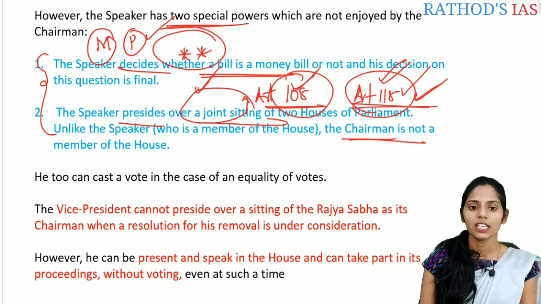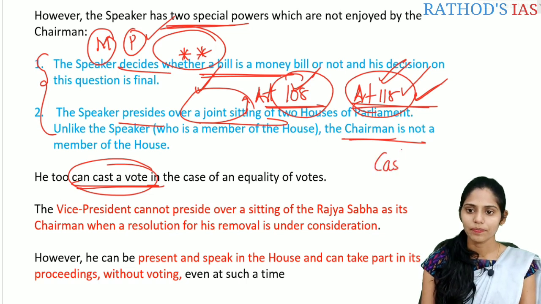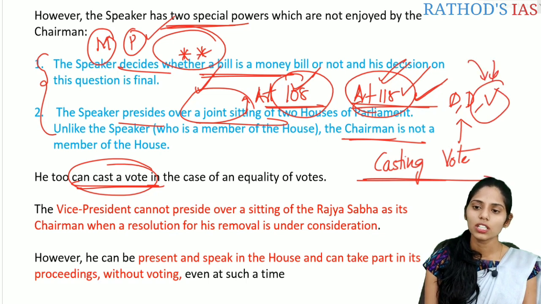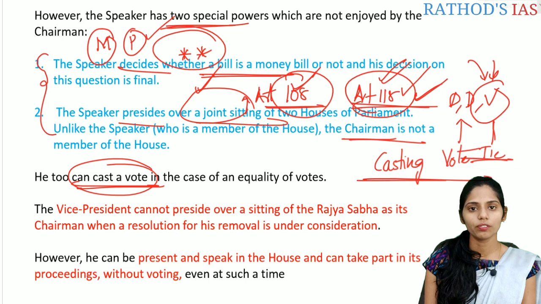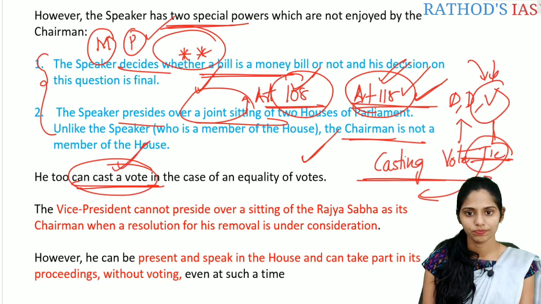And the next important point is that he too can cast a vote. So what is a casting vote? You have to understand one simple concept here. Casting vote means that whenever any bill is introduced in the house, there will be discussion, debate and voting. In the voting, all the members will vote. If it is a tie, that is, the votes are equal, then mainly to resolve this tie the chairman of the Rajya Sabha will vote. This vote is mainly to break the tie. This type of vote is called a casting vote.